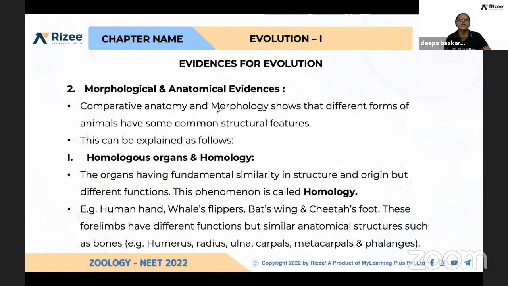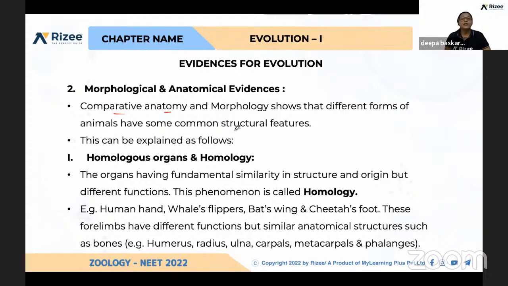Second one is morphological and anatomical evidences. Here we have to compare the anatomy and morphology of different organisms, different species. By comparing them, we see how they have evolved and why they have evolved, what the common features are, and what the different features are. Based on this, we can conclude at what time they lived on the earth.